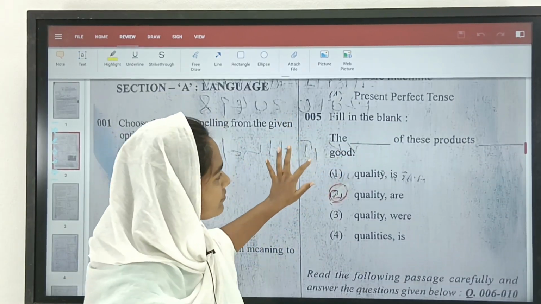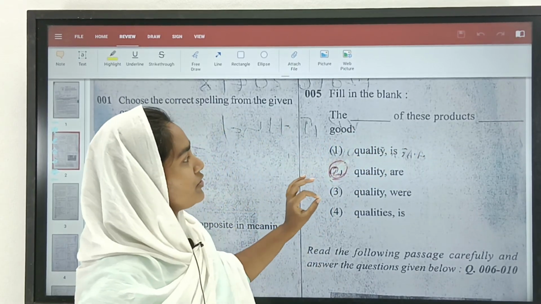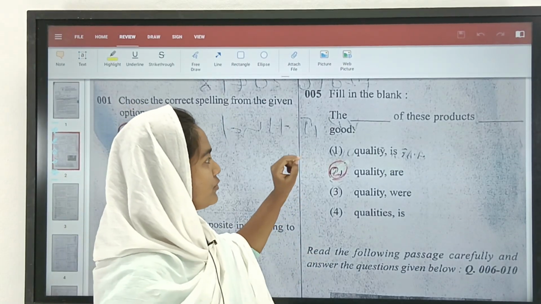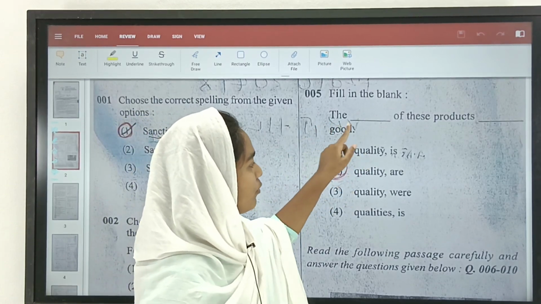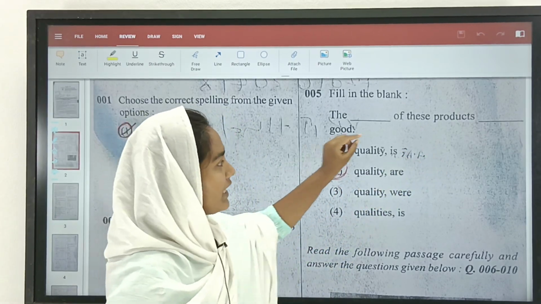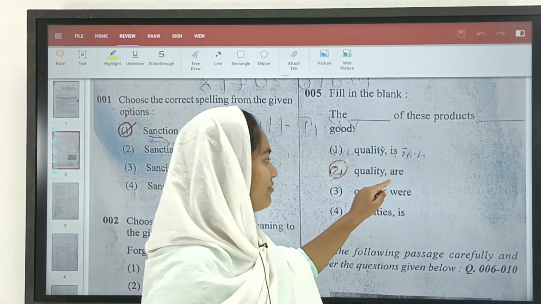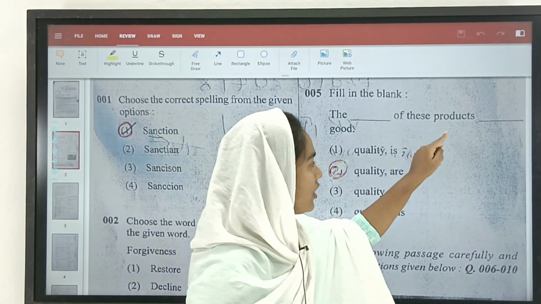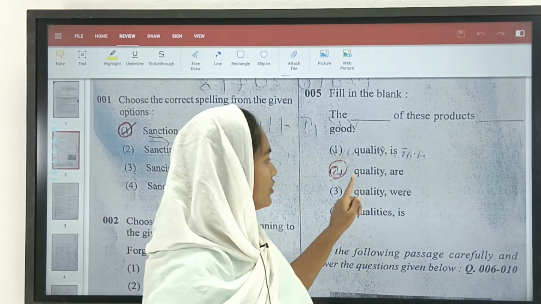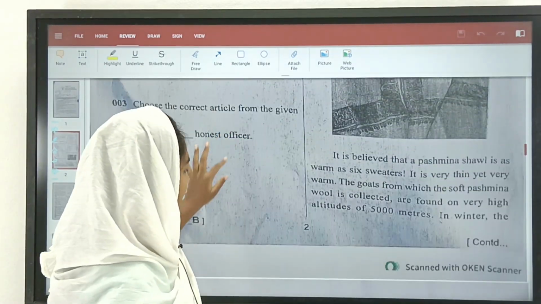Fill in the blank. The dash of these products dash good. So we need to select the option as singular and plural. So let us see the first one, the dash. The dash means the quality of these products. So here we have the plural form. So we need to select the option for the second blank according to plural form. So here we have are. So the quality of these products are good. So the second option would be the correct answer. So let us move on for the next one.